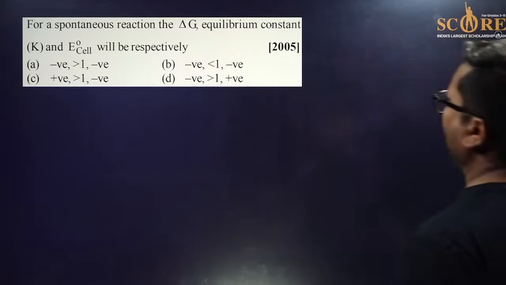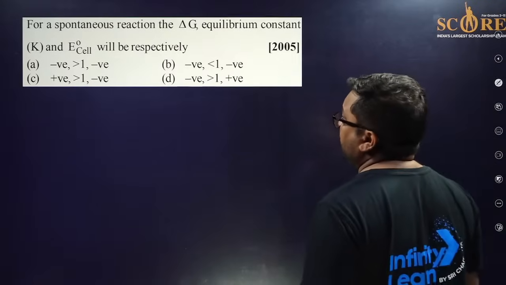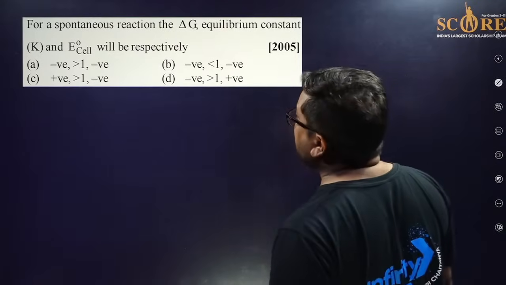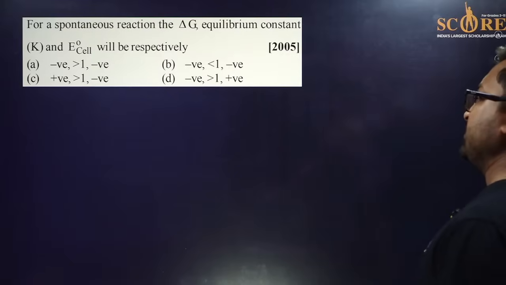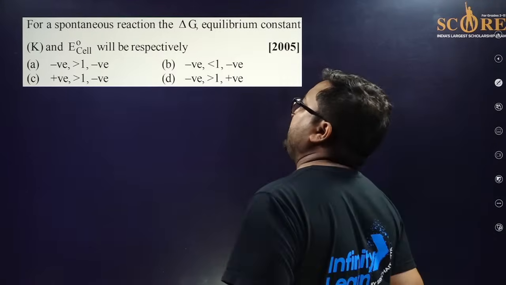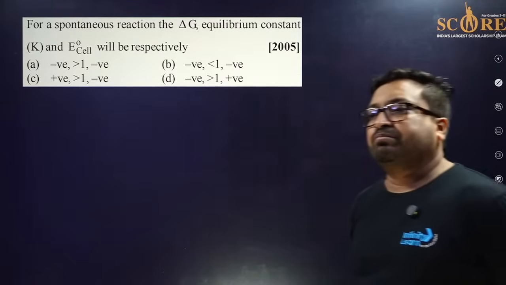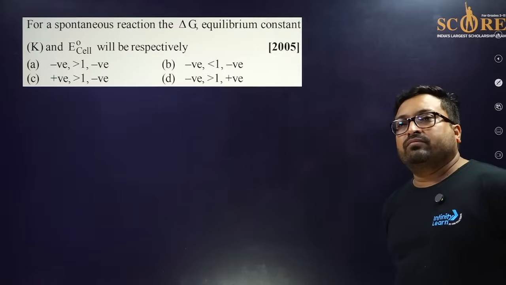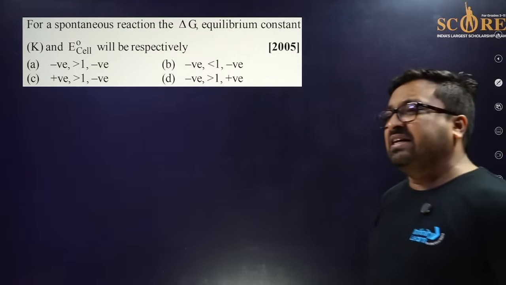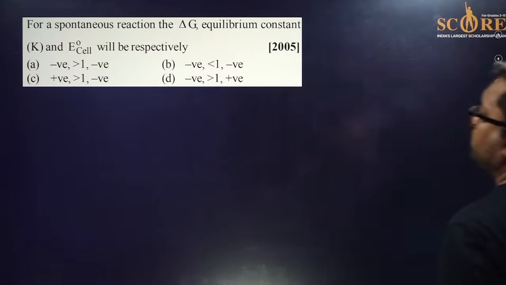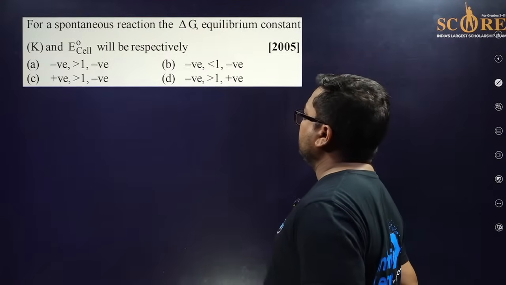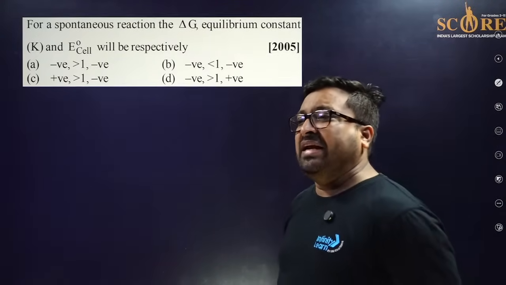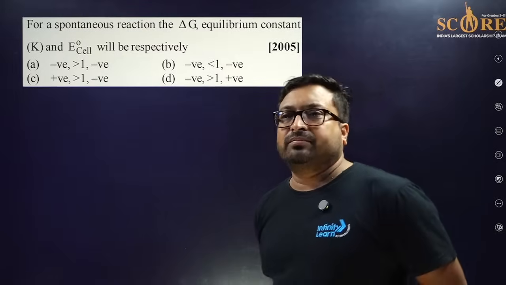Now again, I hope it's a very easy question for you people. For a spontaneous reaction, delta G, equilibrium constant K, what should be the right answer? You can easily answer this question. Just try to eliminate the options, you will get the answer.